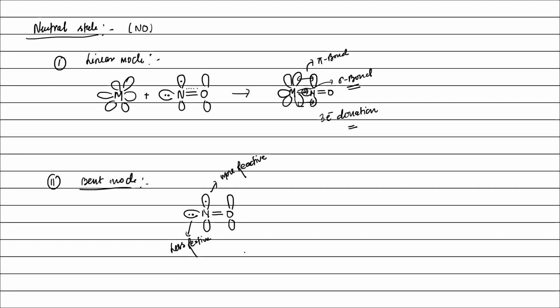Sir, the orbital with the single electron will always be perpendicular to the internuclear axis, because it is anti-bonding. It is pi star, and a pi orbital is always perpendicular to the internuclear axis, right? Yes sir. The unpaired electron is present in the pi star orbital of NO, and the orientation of the pi star orbital is like that of the pi orbital, which is perpendicular to the internuclear axis. That is why I am drawing these orbitals perpendicular to the NO. So we can add like this.